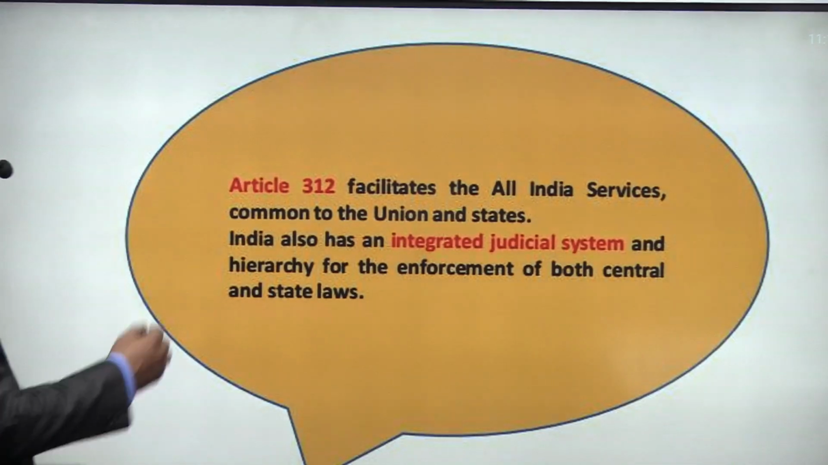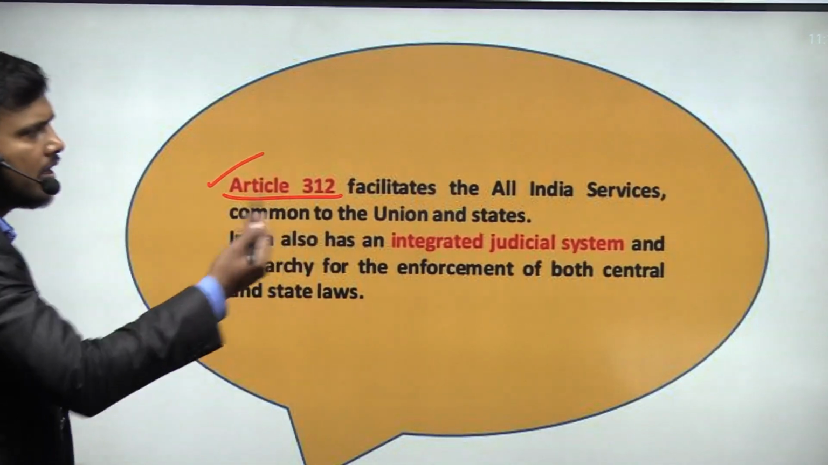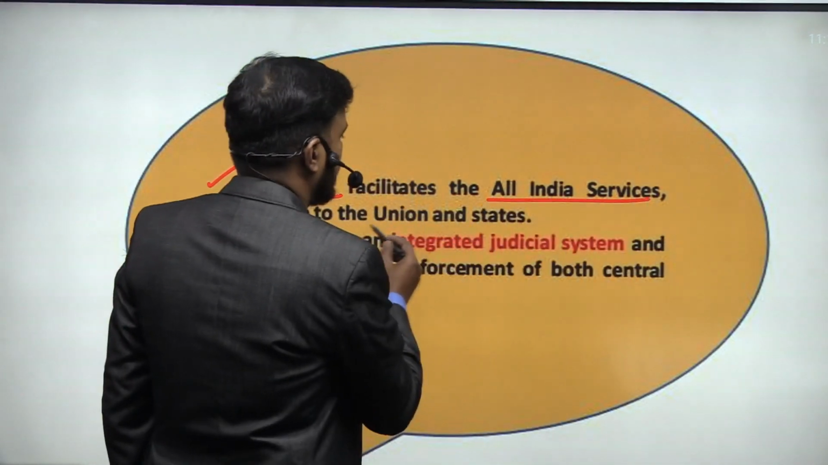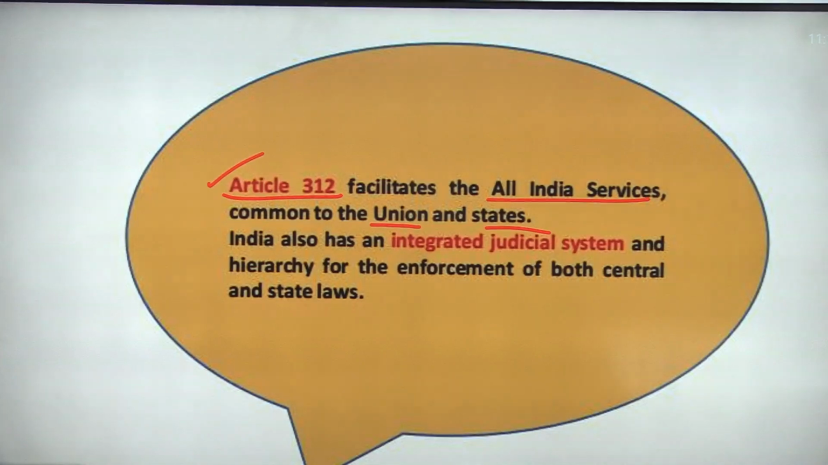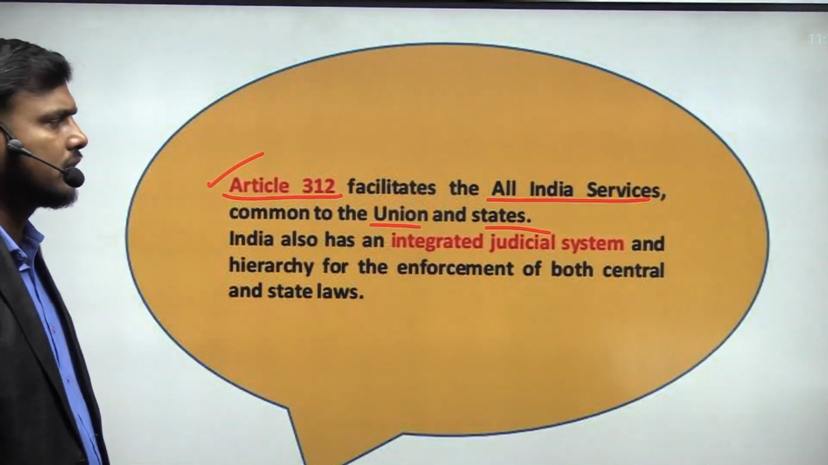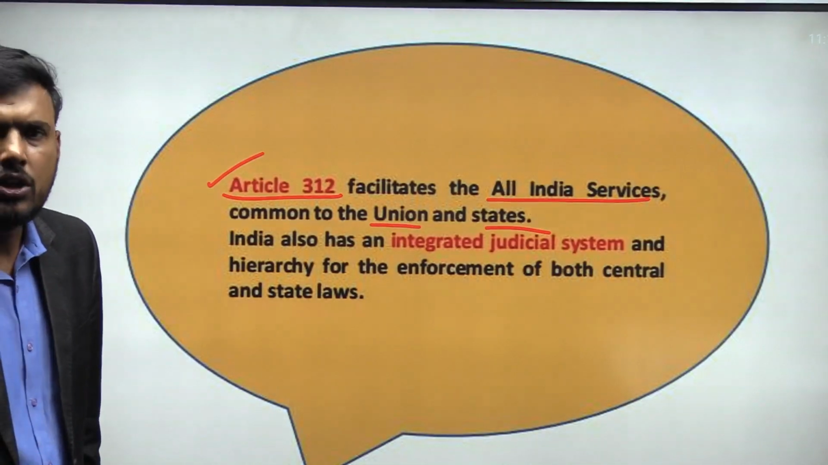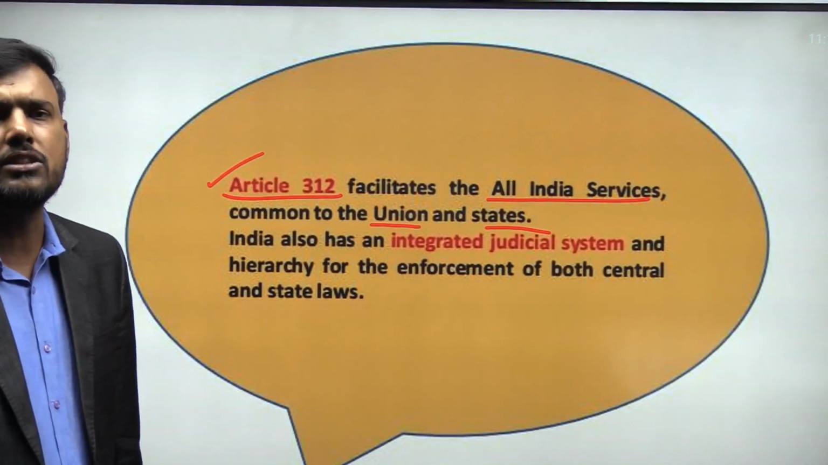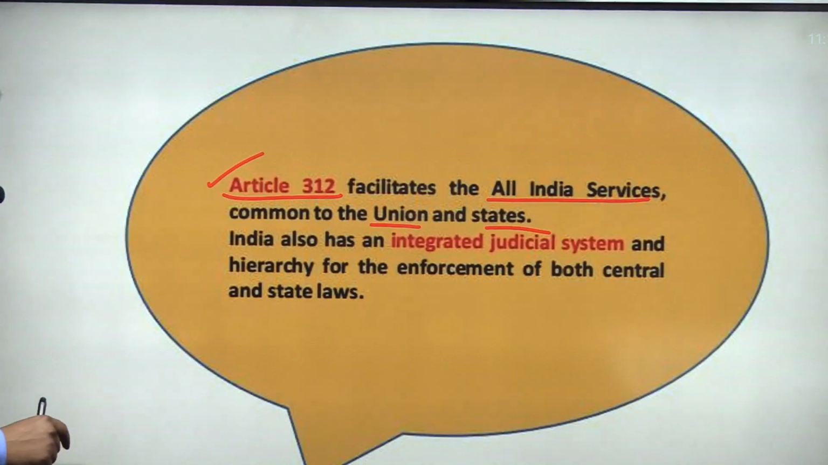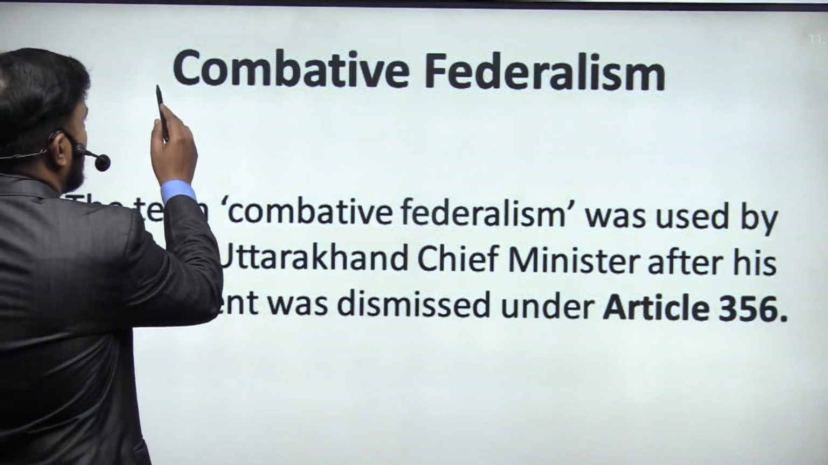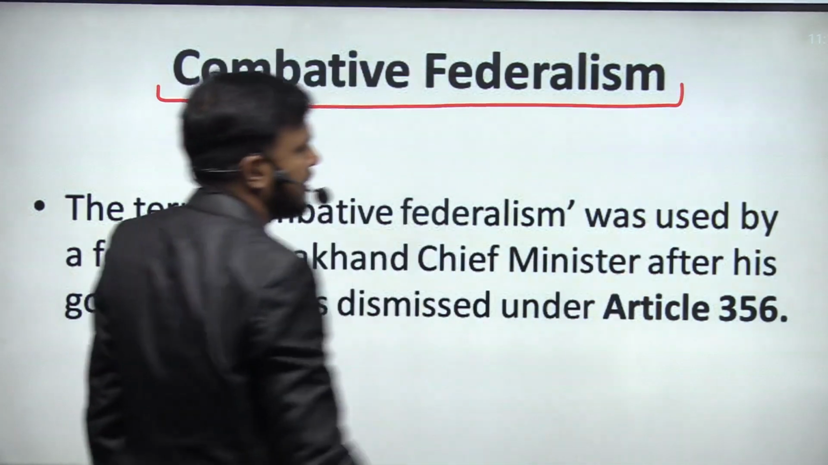Article 312, that is All India Services. These All India Services are common to both Union and State. Again, if we talk about the judicial system, we have an integrated judicial system, that is lower court, higher court and Supreme Court. So from all these features, we can conclude that these very clearly point toward cooperative federalism. Now we will try to understand what we mean by combative federalism.